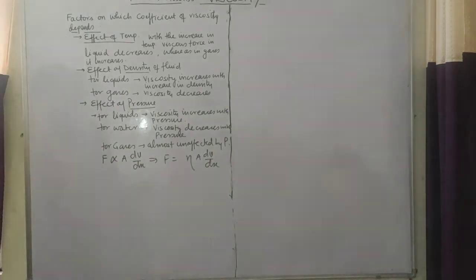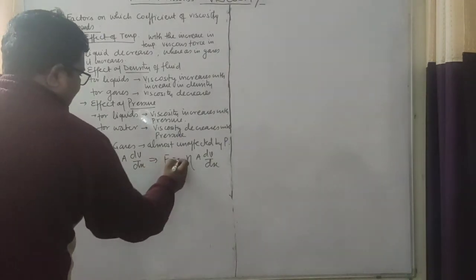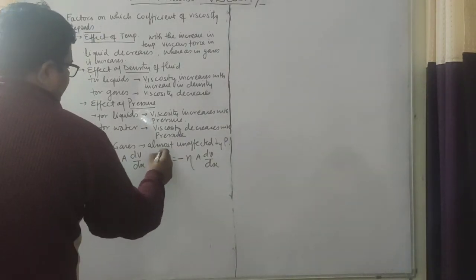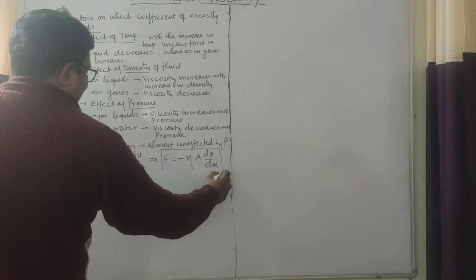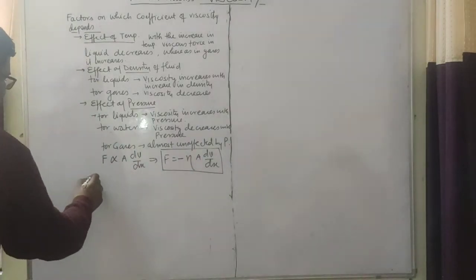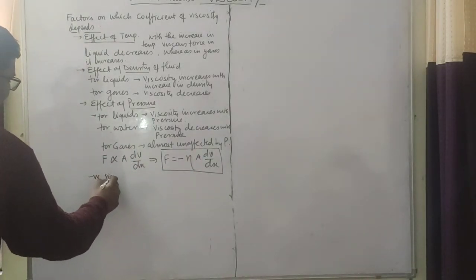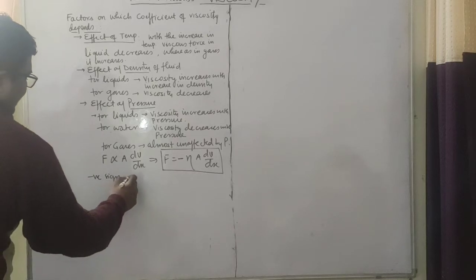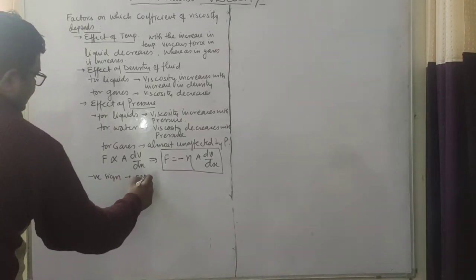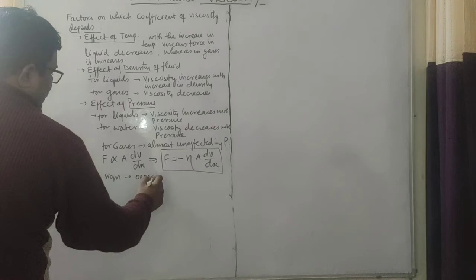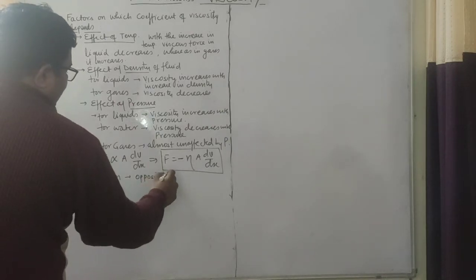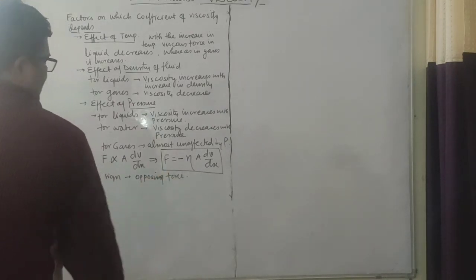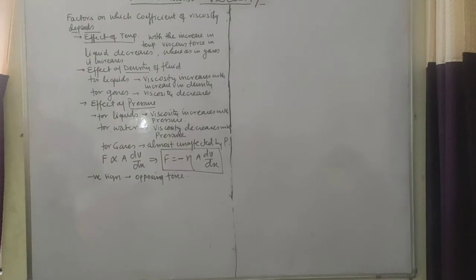This is the relation I have told you. Here put a negative sign. This negative sign indicates opposing force. Viscous force is opposing force. So negative sign indicates opposition in different layers of flowing liquid.